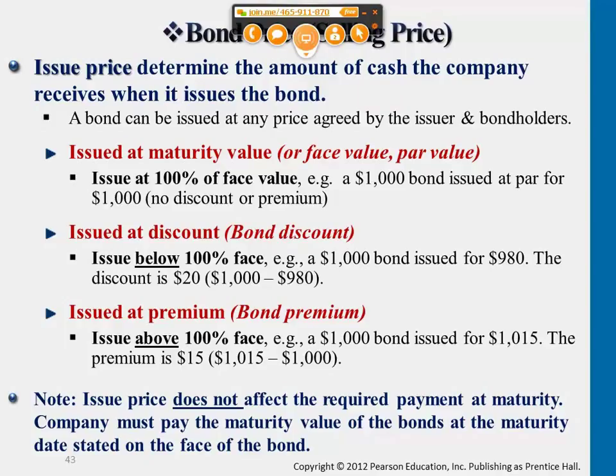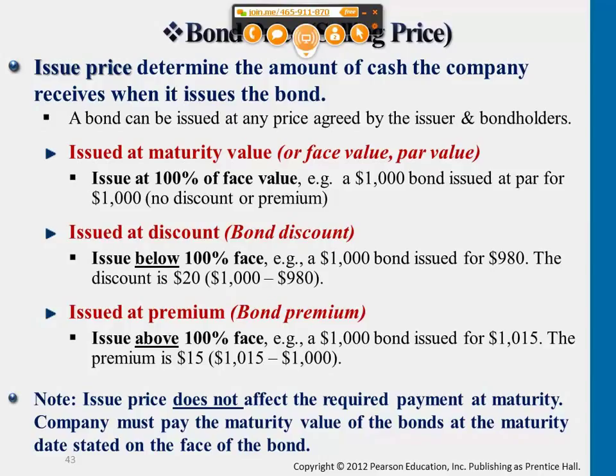Okay, now issued at a premium is the opposite of discount. If the interest rate your company is able to offer to the public is, let's say, 8%, and the public is anticipating only 6% interest, obviously your company is offering something very attractive. Your bond, in terms of creditors, if they want to invest money, they're getting more back if they lend money to your company compared to other companies. So in this case, companies often will be able to issue bonds at a premium.